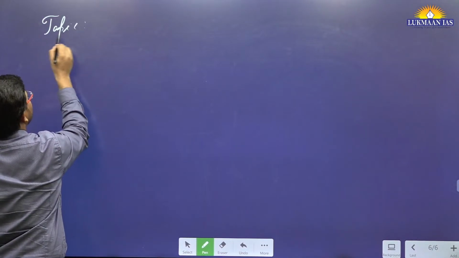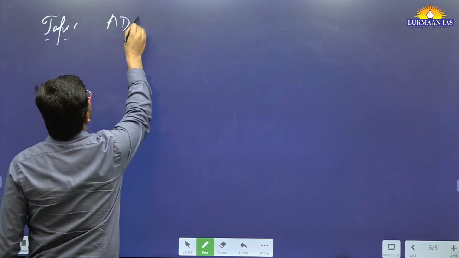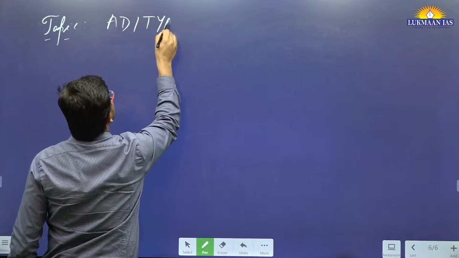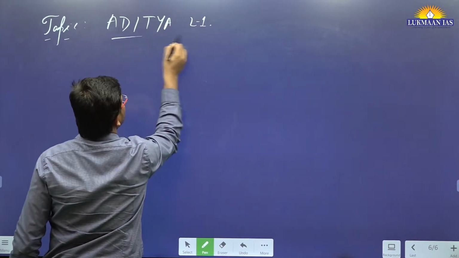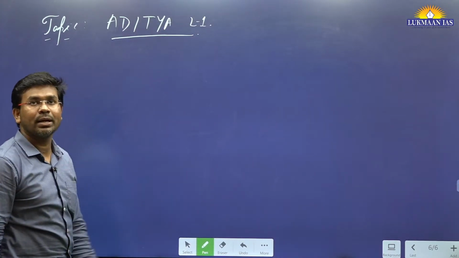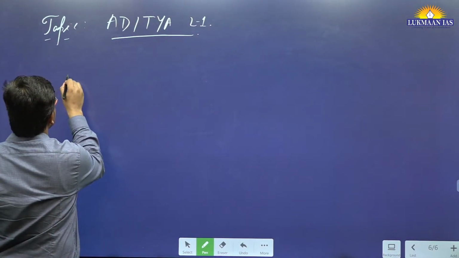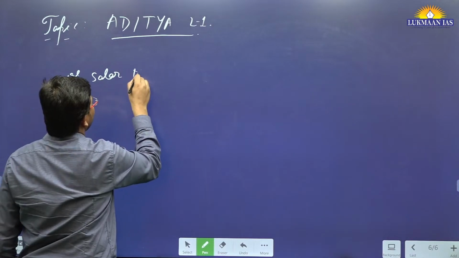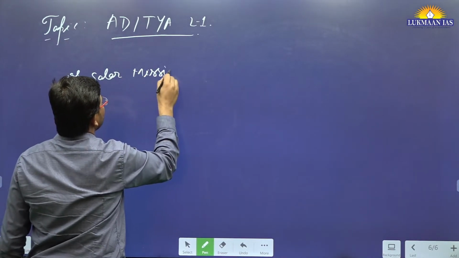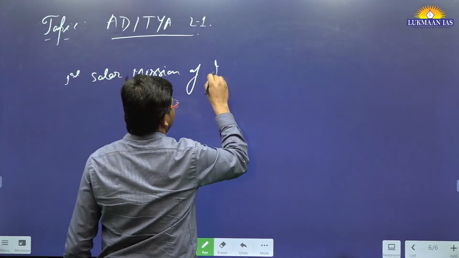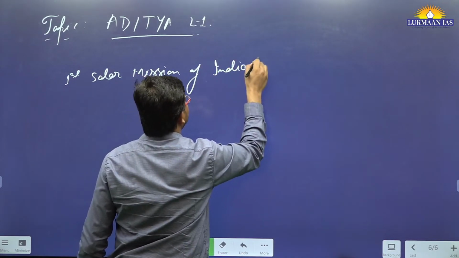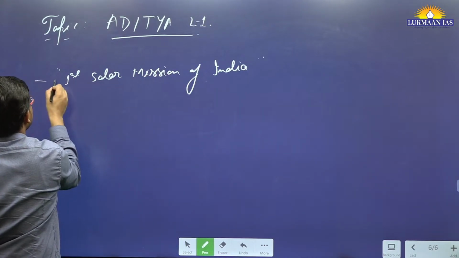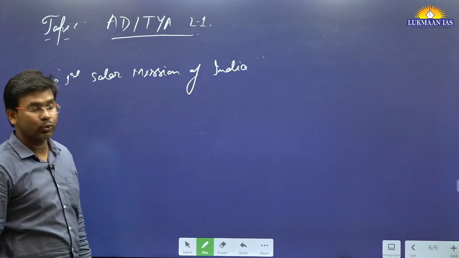I'm quickly going to write the name of the topic: Aditya L-1. So what is Aditya L-1? Aditya L-1 is the first solar mission of India. Mark the word India, because many other countries have already launched their solar missions.